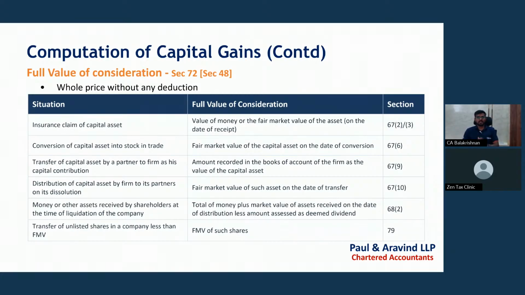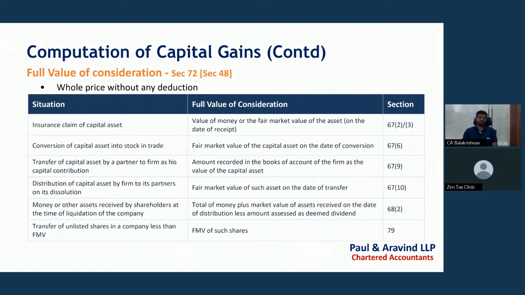We need to take it as the full value of consideration. I have mentioned the section as per the Income Tax Act 2025 in the slide itself. Conversion of capital asset into stock in trade: if a capital asset is converted into stock in trade, one could put a very nominal value for the capital asset. To protect against this, the government has fixed that the fair market value as on the date of conversion needs to be taken as the full value of consideration.